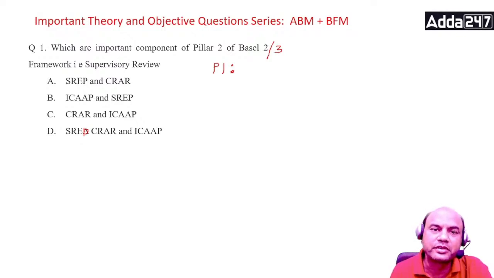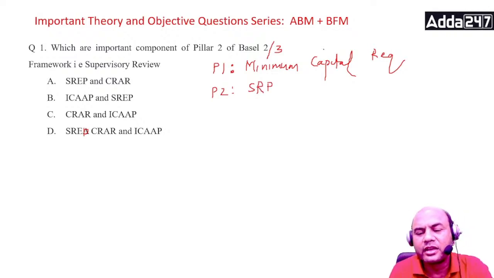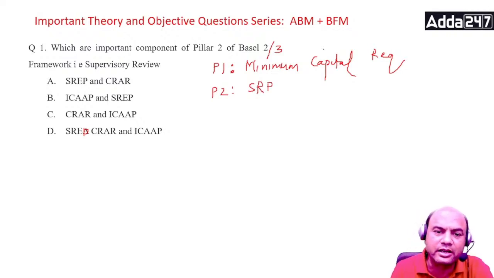Pillar 1 is the minimum capital requirements. Pillar 2 is the supervisory review, SREP or SRP. It depends on the book what we call it. And Pillar 3.